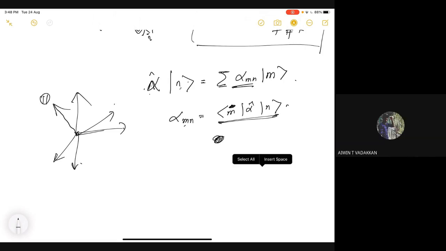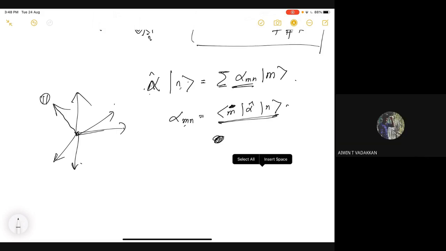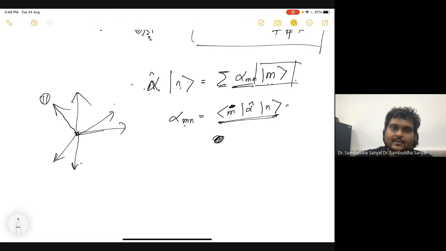How do we know that alpha nm is <m|alpha|n>? I didn't get that part. Because I am multiplying both sides by m, from the orthogonal basis set of vectors. When I do that, I get alpha nm on this side.